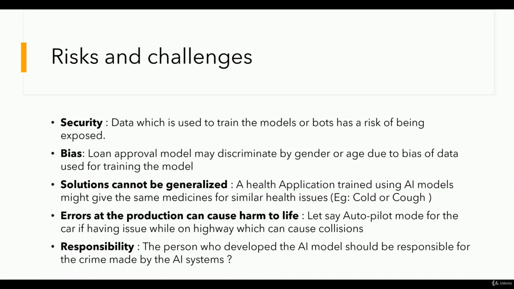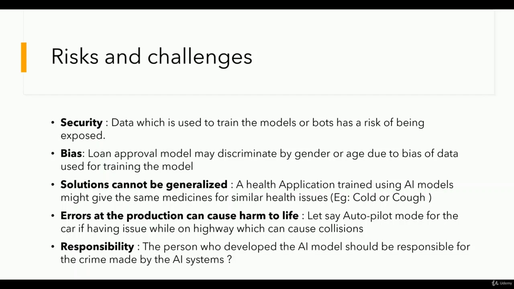The solution cannot be generalized. A health application trained using an AI model might give the same medication for similar issues. Like a bot that is trained on the AI model, and we fed a lot of data. So there are chances that it gives the same medicine for both cold and cough if we haven't narrowed down the health issues.